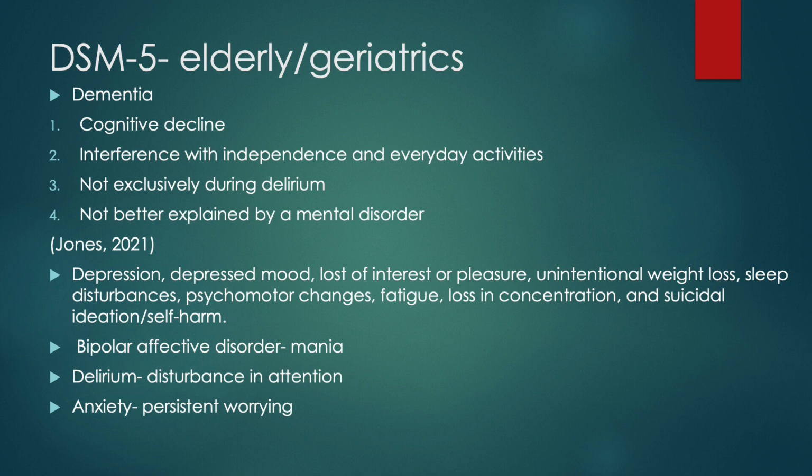Dementia consists of cognitive decline, interference with independence and everyday activities, not exclusively during delirium, not better explained by a mental disorder. Depression is depressed mood, loss of interest or pleasure, unintentional weight loss, sleep disturbances, psychomotor changes, fatigue, loss in concentration, and suicidal ideation and self-harm. Bipolar affective disorder, mania, delirium is disturbance in attention, and anxiety is persistent worrying.